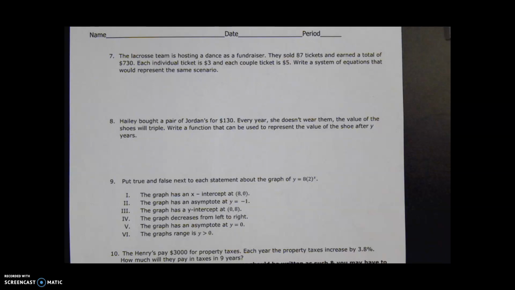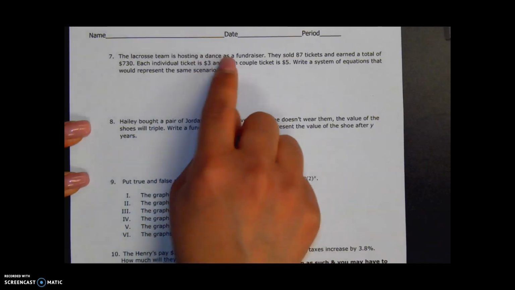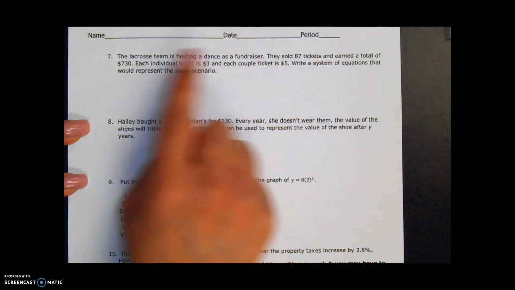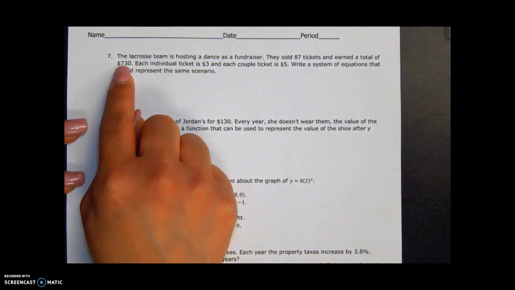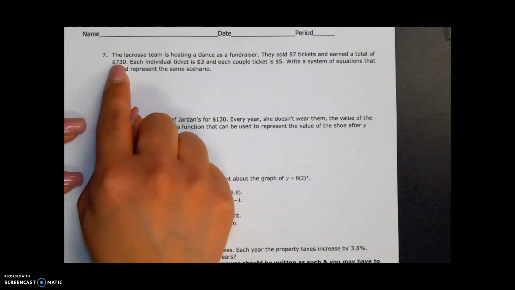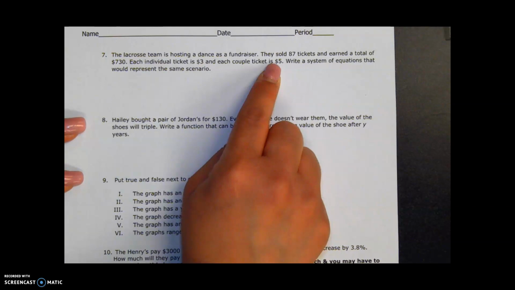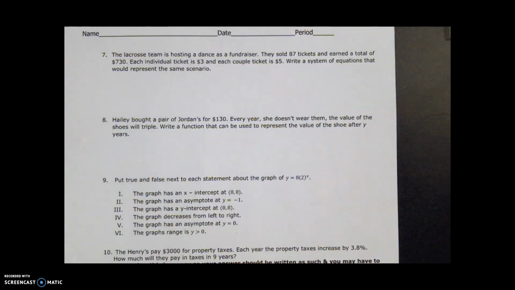The lacrosse team is hosting a dance as a fundraiser. They sold 87 tickets and earned a total of $730. Each individual ticket is $3 and each couple ticket is $5. We need to write a system of equations that represents that same scenario.